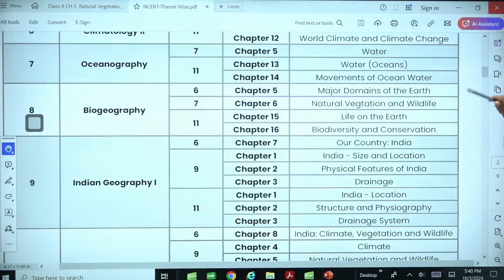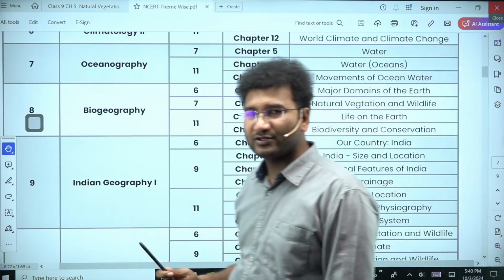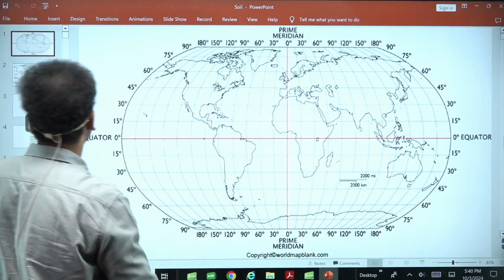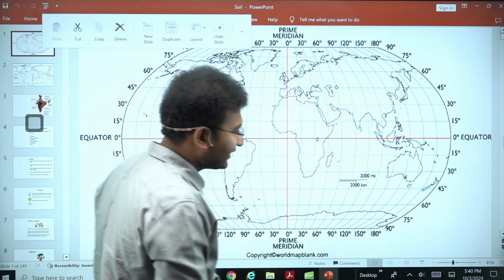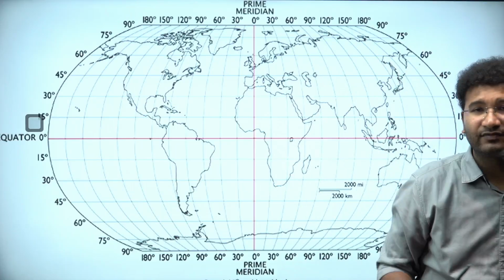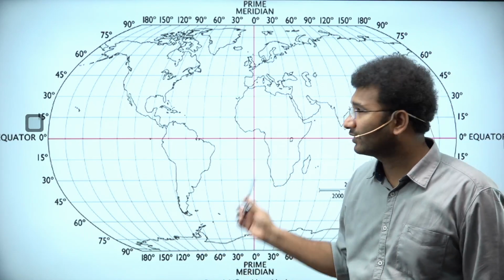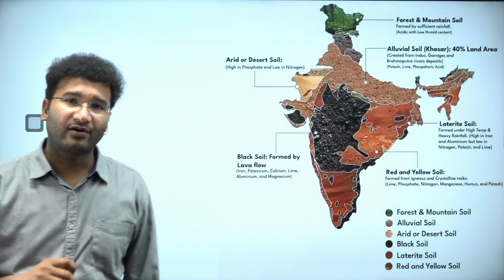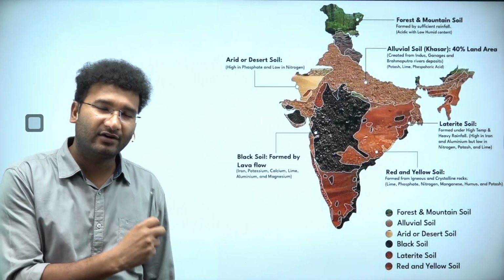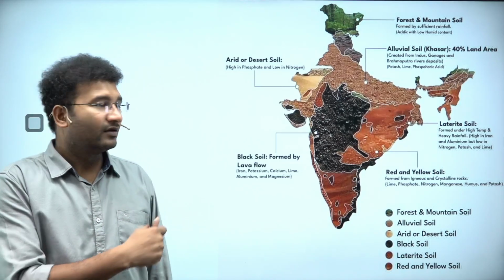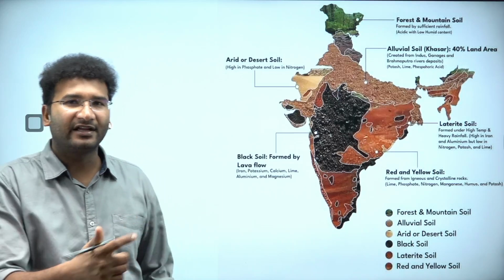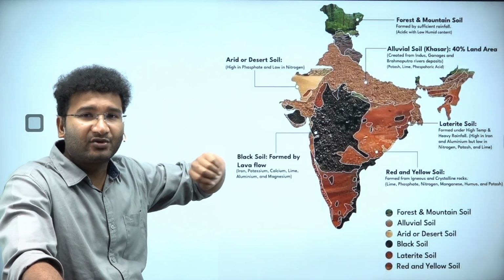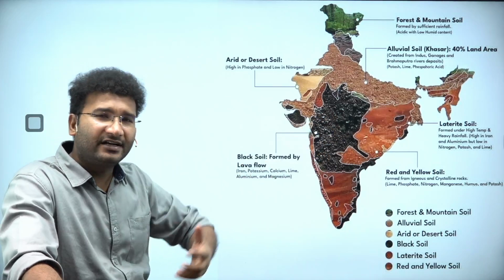Now come back. I wanted to cover the soils also here, because soils are something which can be related with biogeography itself, right? In India, what are the different types of soils? What are the different kinds of factors which are influencing the soils? That is also very, very important. Now look, soils in India are also determined by what kind of rocks, what kind of rainfall you have, how much amount of vegetation you have. They are always interlinked. It is on the basis of sunlight, on the basis of the availability of natural resources, their parent material.